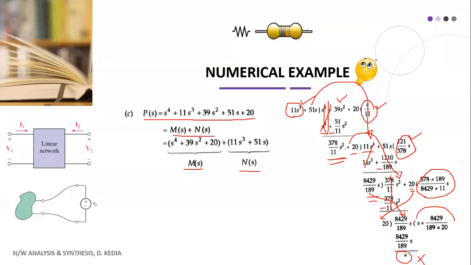Now you see all 4 coefficients are positive and real. It means this polynomial is following the sufficient conditions for a Hurwitz polynomial, and we can declare it to be a Hurwitz polynomial. This is how we apply the sufficient condition and declare whether a given polynomial is Hurwitz or not.